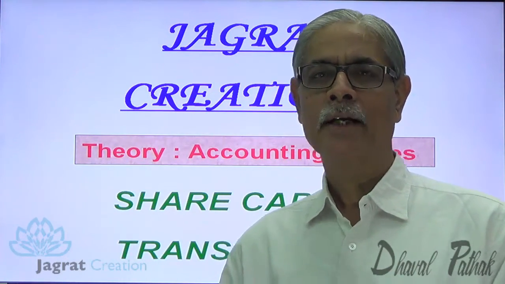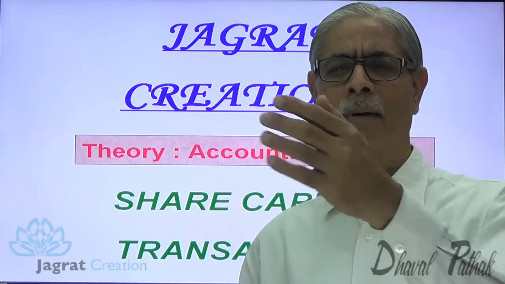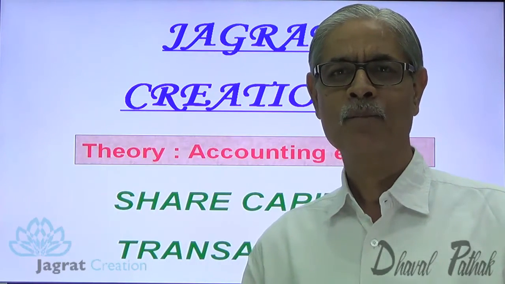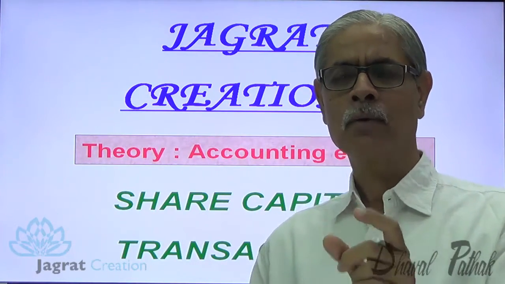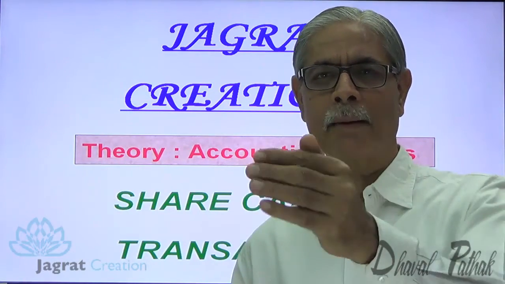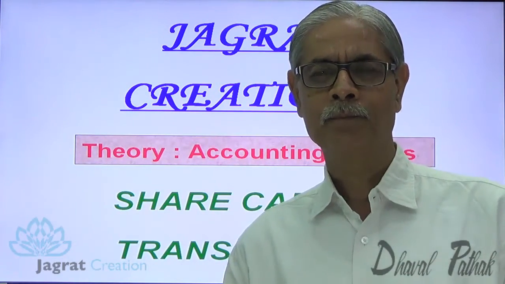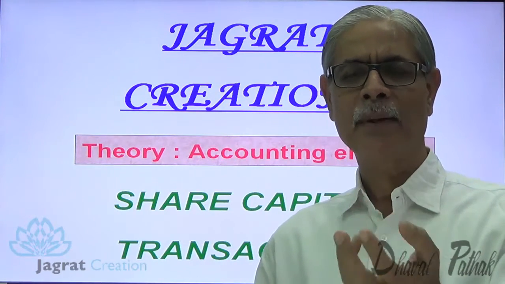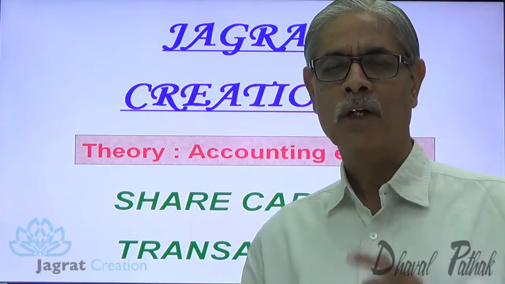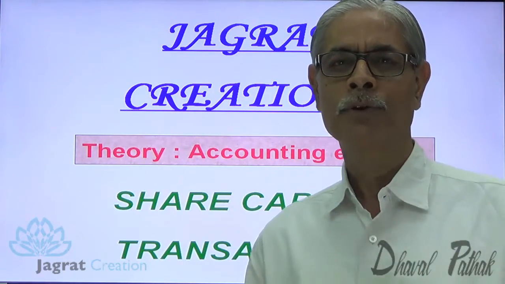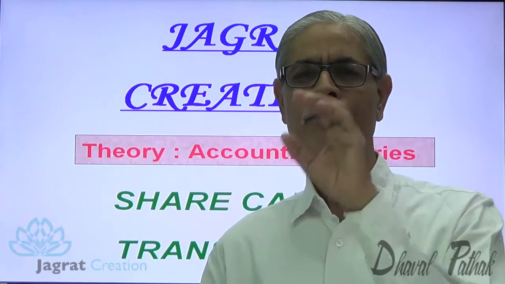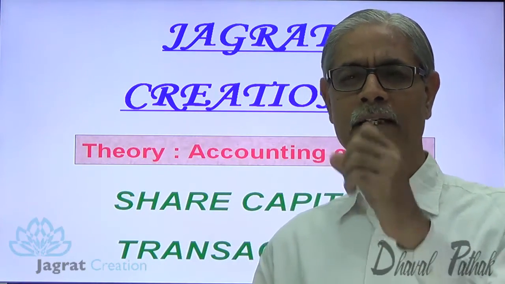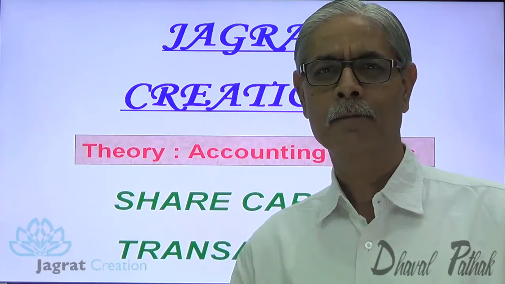Now it happens that when the amount is demanded with first call, or with allotment, the amount is not received from a member. And when the amount is not received, such amount is known as calls in arrears. That amount is not paid by the member right in time. So the amount stands as calls in arrears. Subsequently, after some period, if the amount is received from members, the company charges interest on the unpaid amount. That is known as interest on calls in arrears. How the journal entry for interest on calls in arrears gets recorded, how the journal entry for calls in arrears gets recorded, that also we shall discuss.